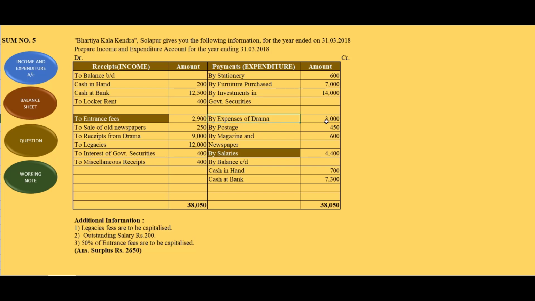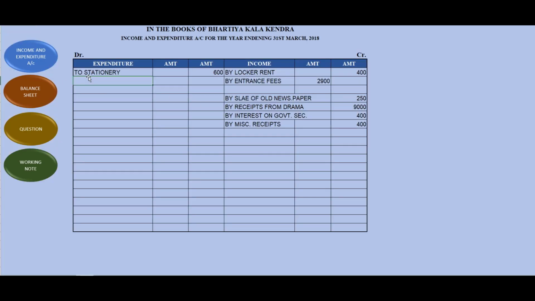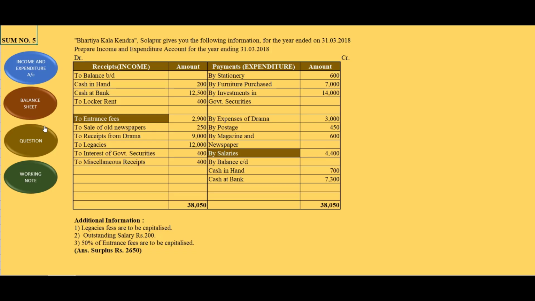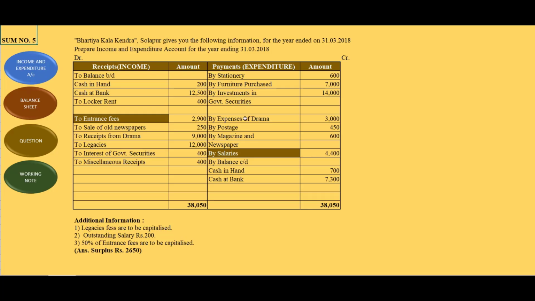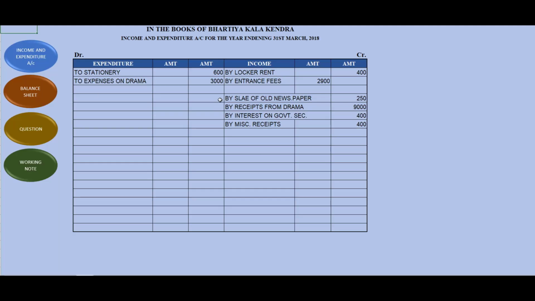Then expenses on drama 3,000, it will be recorded. To expenses on drama, how much? We'll check the amount because it should not be wrong. 3,000. ये सब अमाउंट रॉन्ग हो जाएगा तो आंसर रॉन्ग आएगा. पोस्टेज 450. To postage 450.